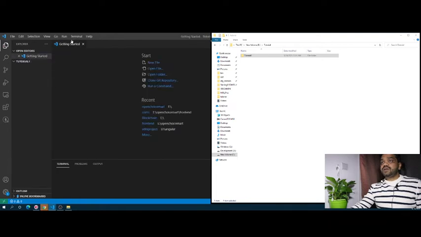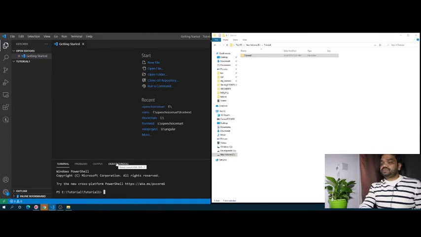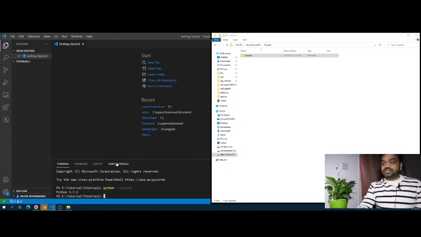And I'll just open the terminal here. First we'll change the directory to this. We are already in tutorial 1, where we are going to create a Django project. Before that, I will just show you which Python version I'm using. python --version. I'm using 3.7.2. You can use the latest version of Python. There's no issue in that.